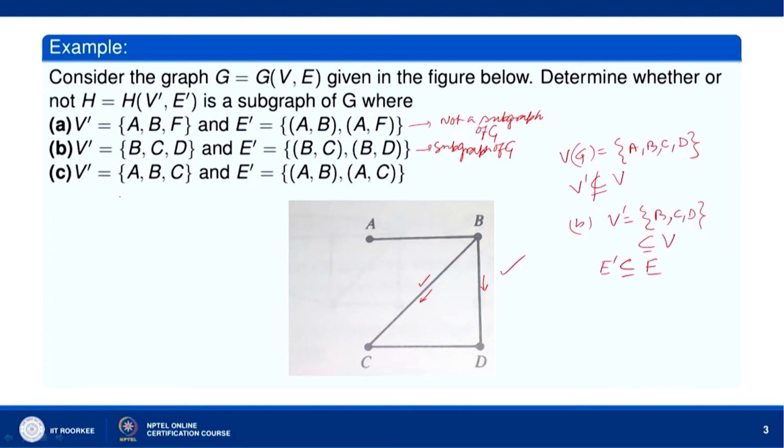Now, the third part. V' equal to ABC, then V' is a subset of V. E' is AB, AC, but AC is not an edge. So, E' is not a subset of E, because AC is not an edge of G. So, it is not a subgraph of G.